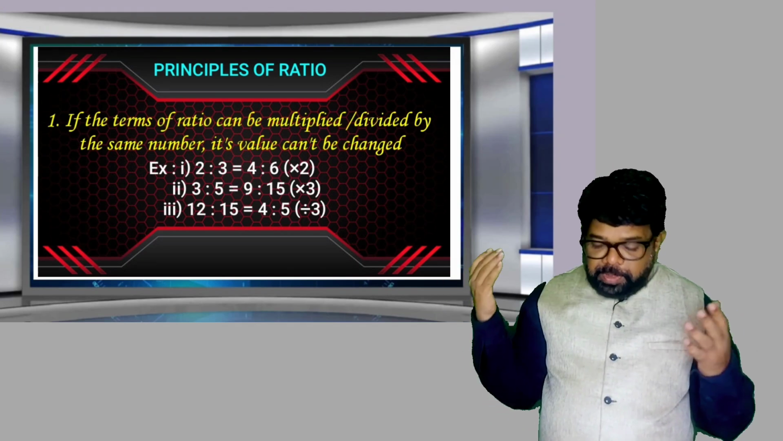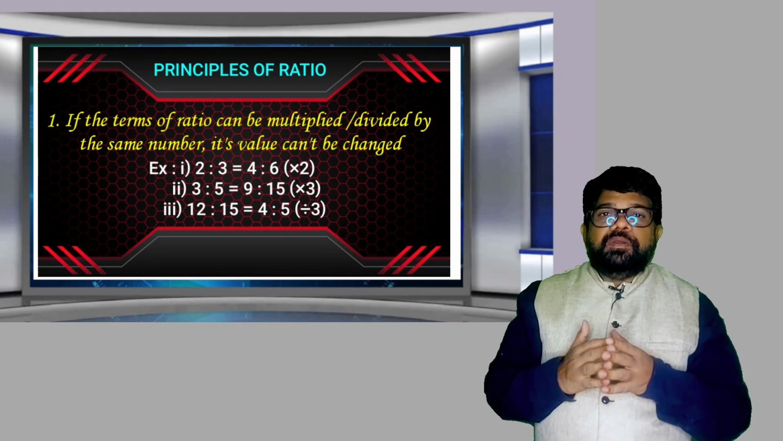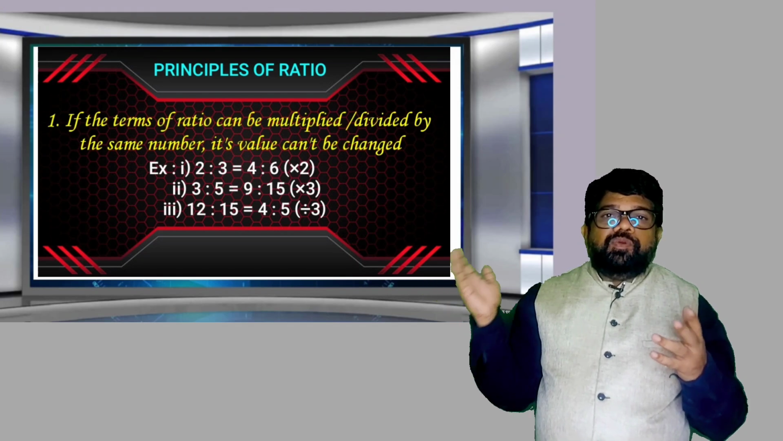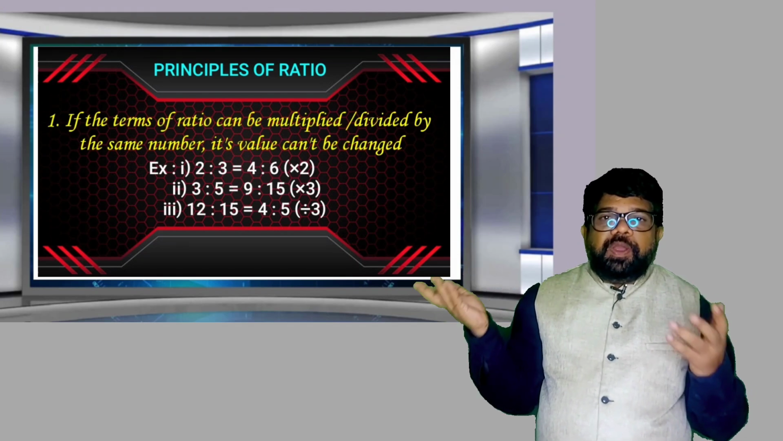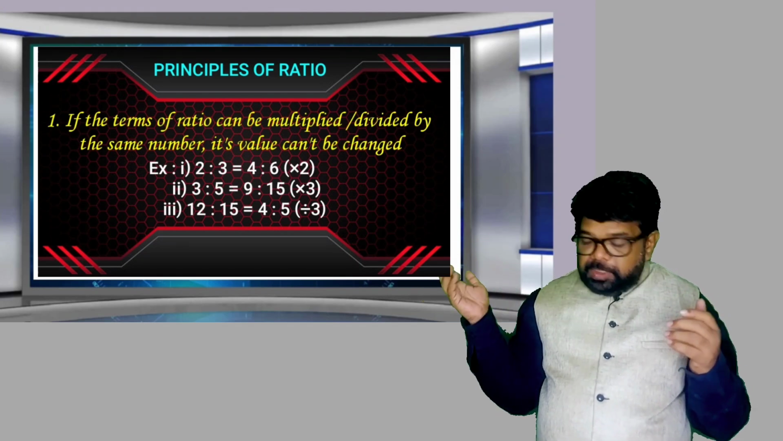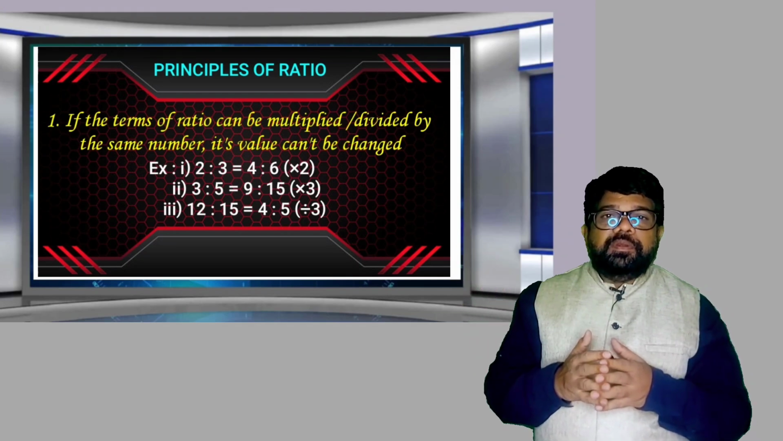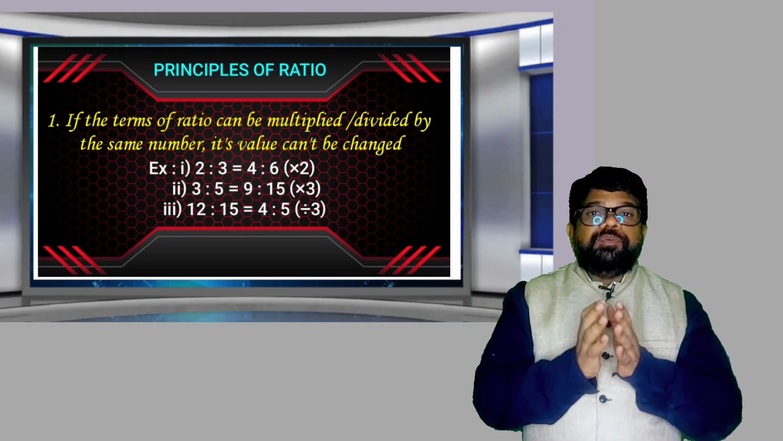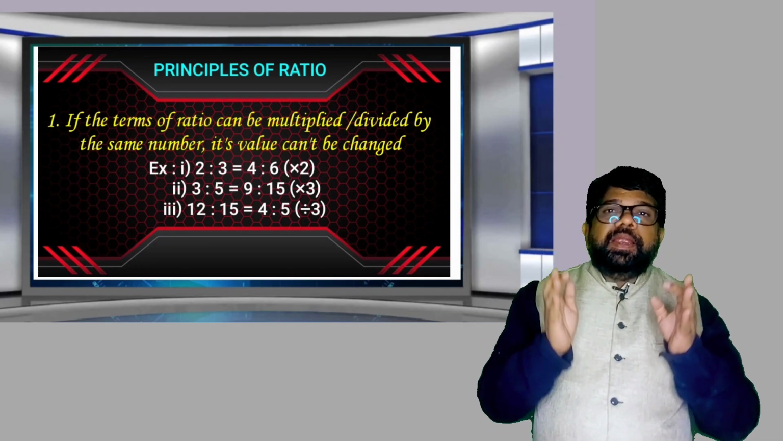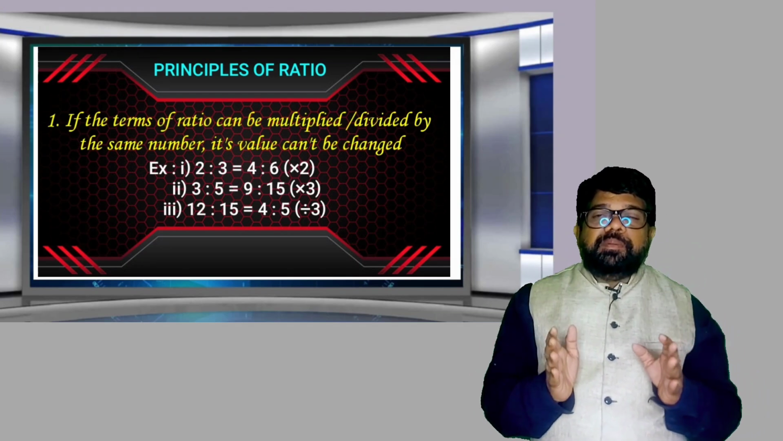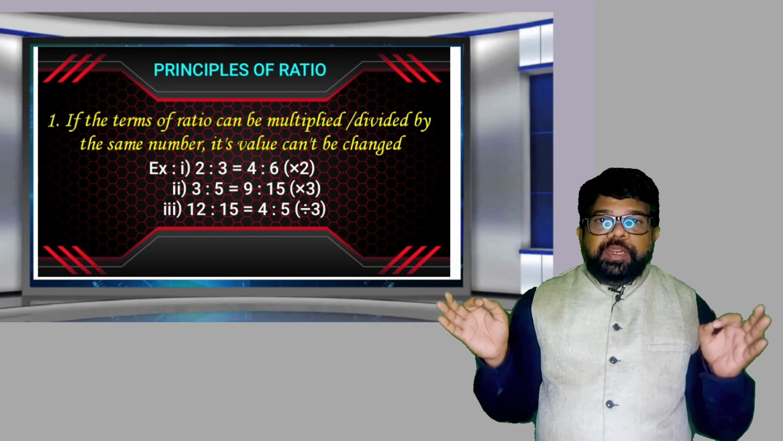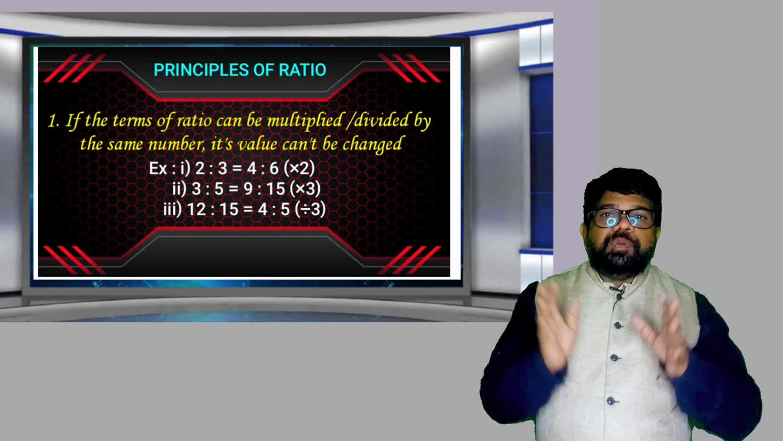One more example here, 12:15. Both are divisible by 3. 12 by 3 is 4, 15 by 3 is 5. So 12:15 is equal to 4:5. That is the first principle of ratio: if the terms of ratio are multiplied or divided by the same number, its value cannot be changed. Very, very important principle.